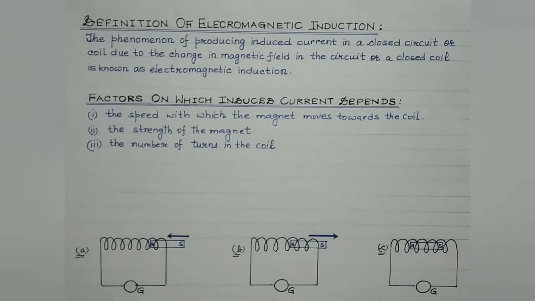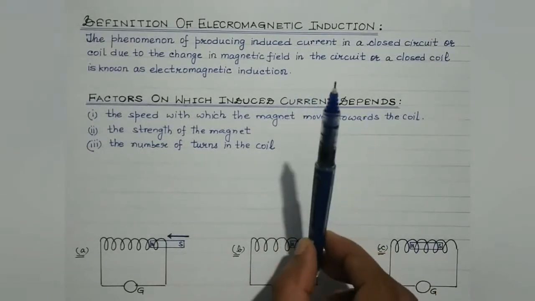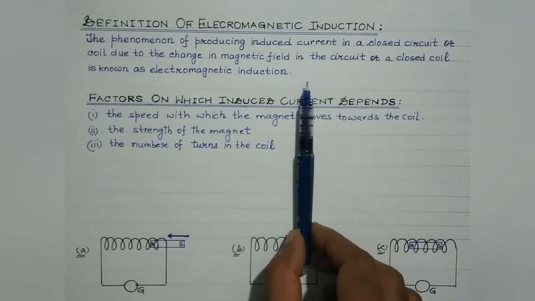Now let us discuss these three various cases, right? Suppose this is a coil of insulated copper wire and it is connected to a galvanometer. Students, a galvanometer is an electric device which is used to detect the current. Normally the pointer of the galvanometer, when no current is passed through, is like this. It is its mean position.